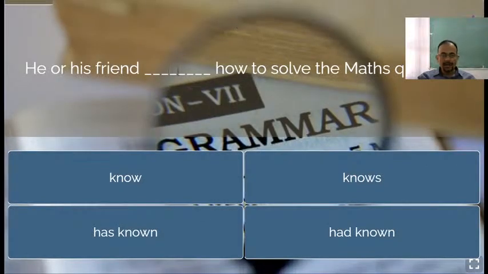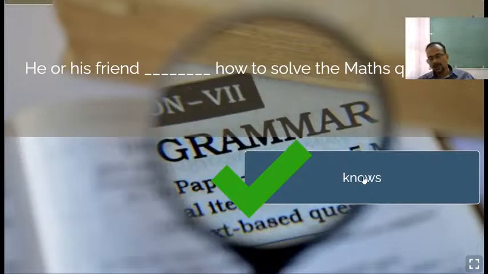He or his friend dash how to solve the maths question. He or his friend, it should be knows. Okay, he or his friend. It's not he and his friend. He or his friend. So that is why it's third person singular. So knows how to solve the maths question.